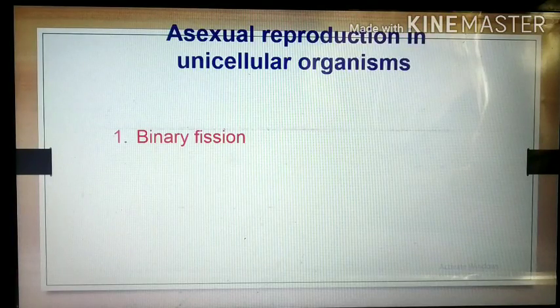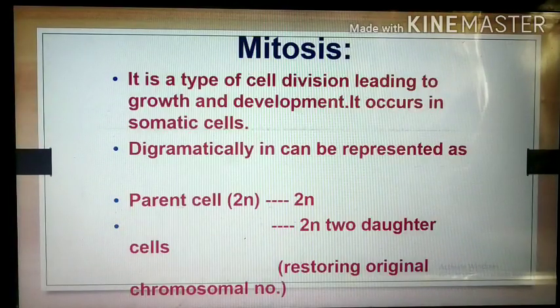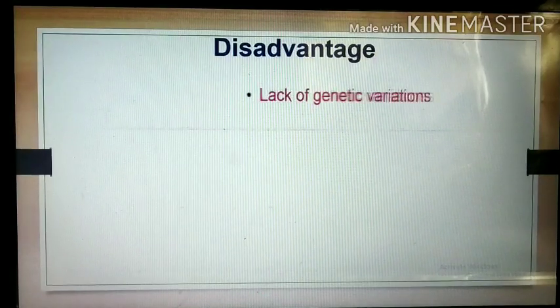First is binary fission, second is multiple fission, third is budding. Let us see one by one.